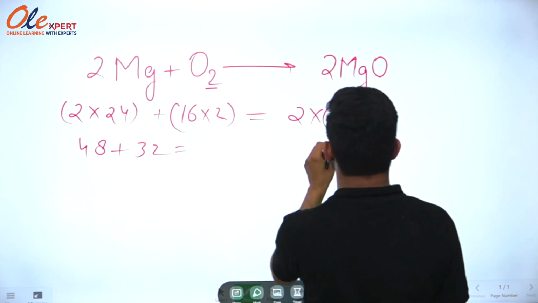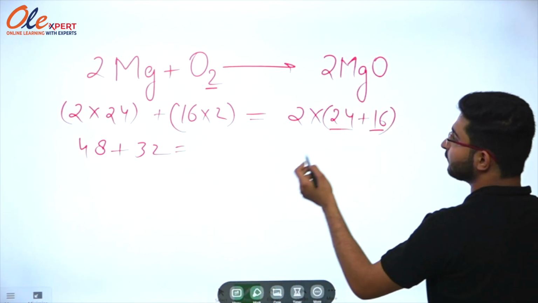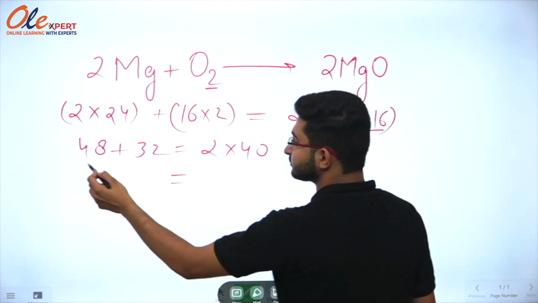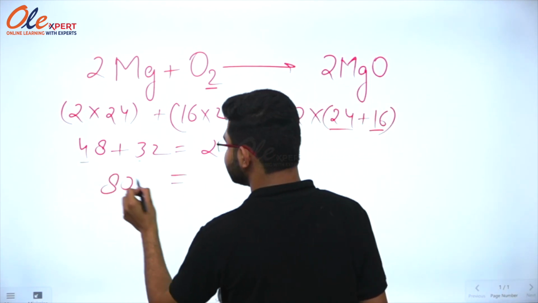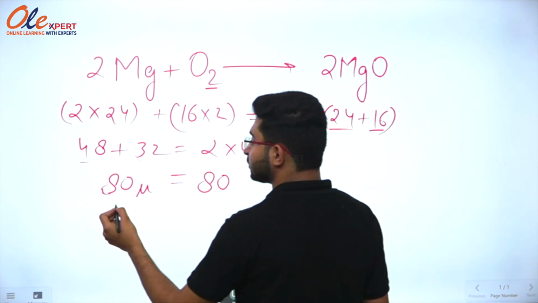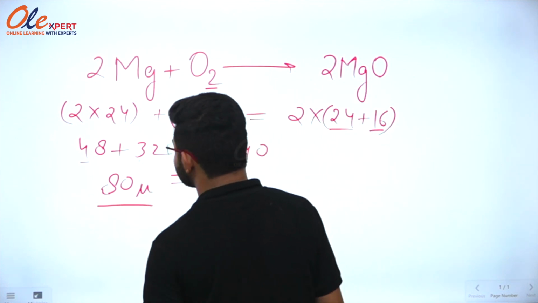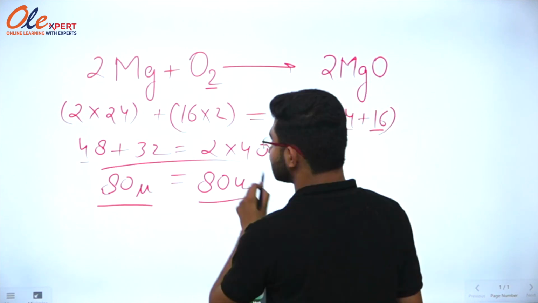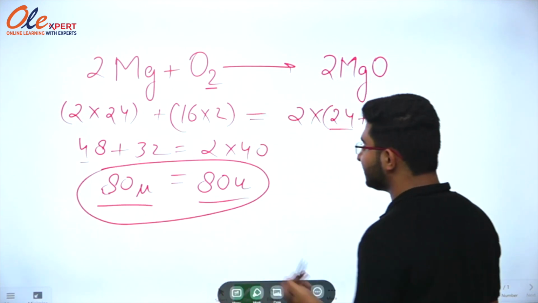It will give 24 plus 16, it becomes 40. So 2 into 40 is 80, and it is also 80. So you can see that mass of reactant is 80 unit and that of products is 80 unit. So the law of conservation of mass is applicable here.